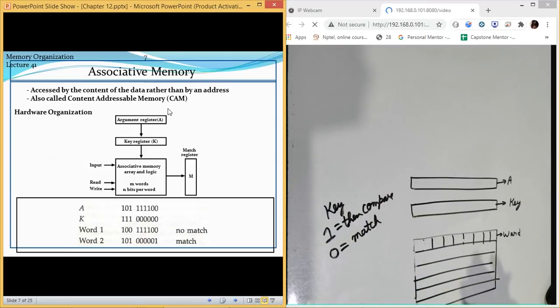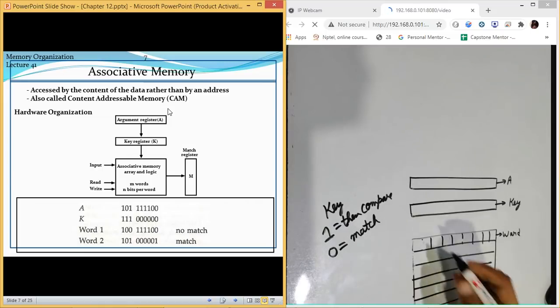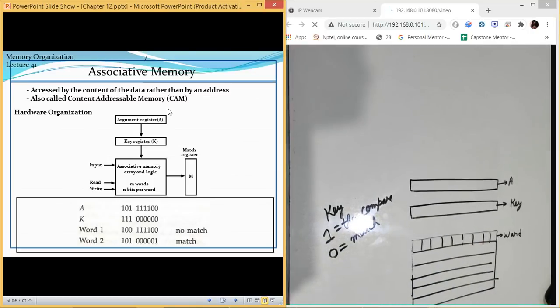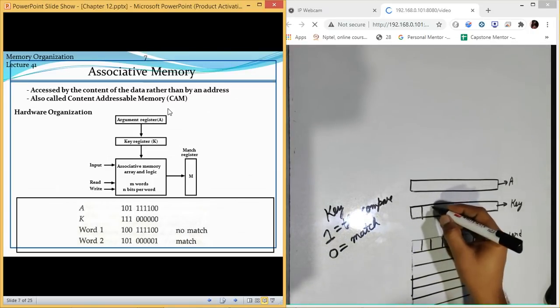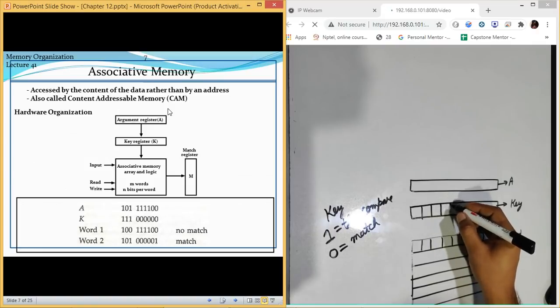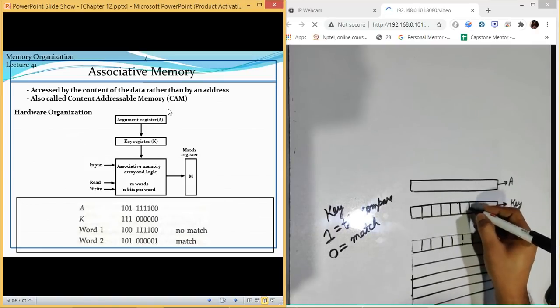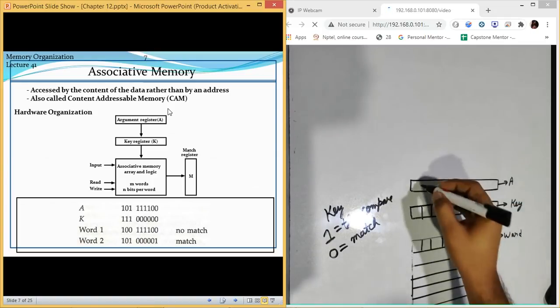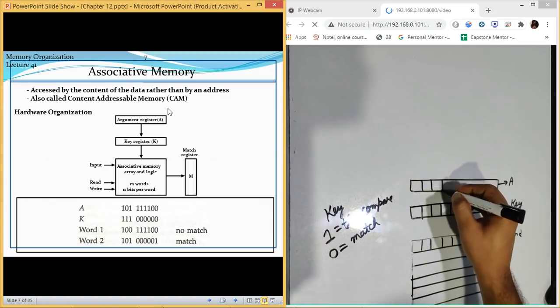So now let us take an example which they have taken. They have used 9 bits, so I will be taking 9 bits in it. Now how this is going to work out: there are 9 bits in key, and there are 9 bits in the argument register as well.